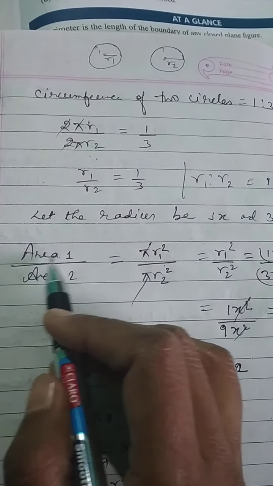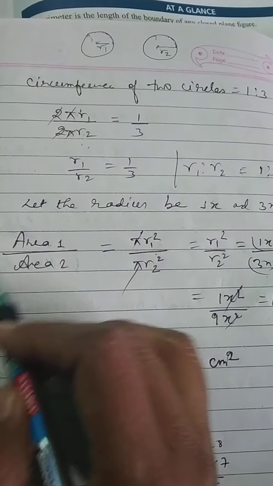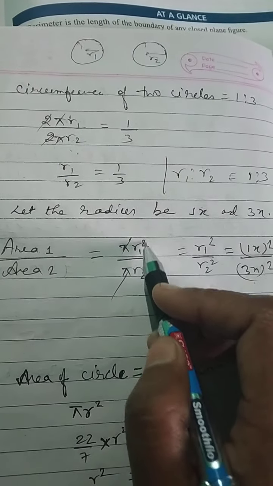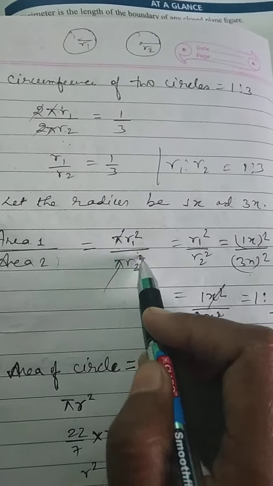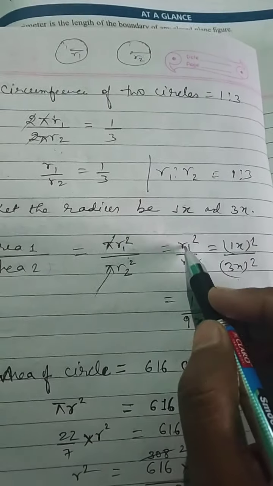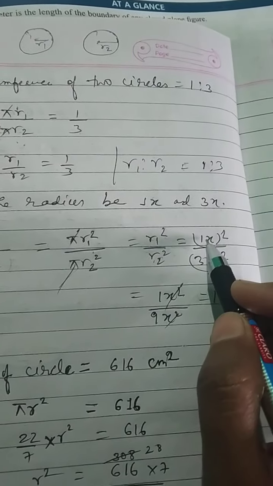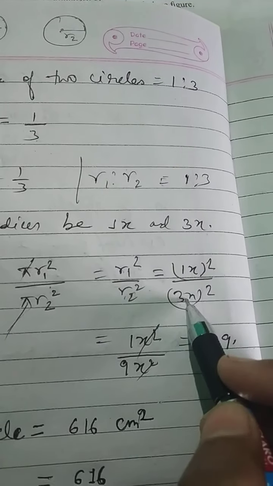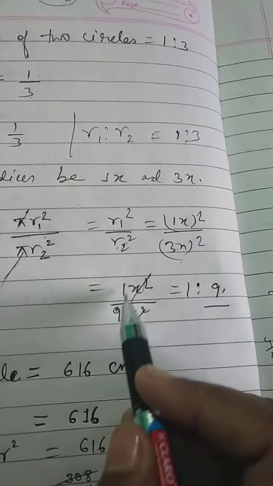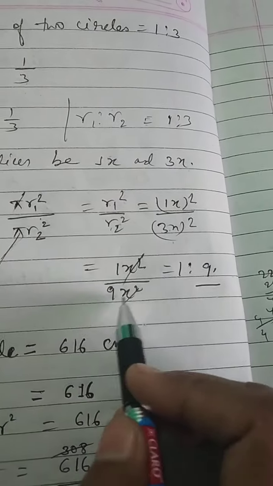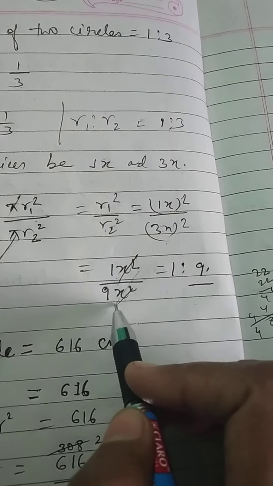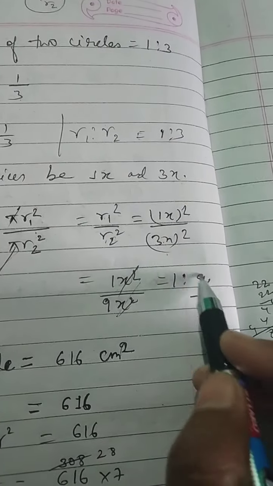Now we have to get the area. Area of first circle divided by area of second circle is pi r1 square by pi r2 square. Pi will get cancelled. R1 square by R2 square, where R1 is 1x and R2 is 3x. So make it square. We will get 1x square by 9x square. X square will get cancelled. We will get 1:9.